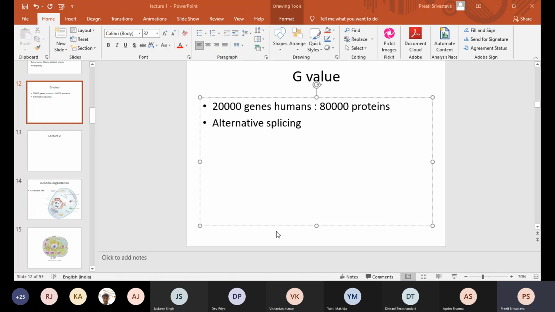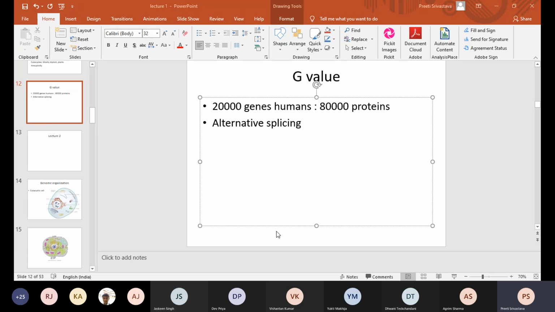Now out of these 10 segments, let's say, just for ease of convenience, 5 are exonic and 5 are intronic. Intronic regions do not code for proteins, and exons code for proteins, and these exons can be joined differently.